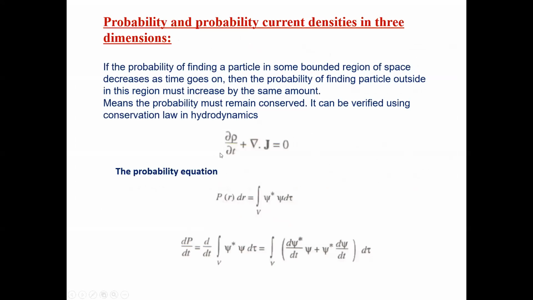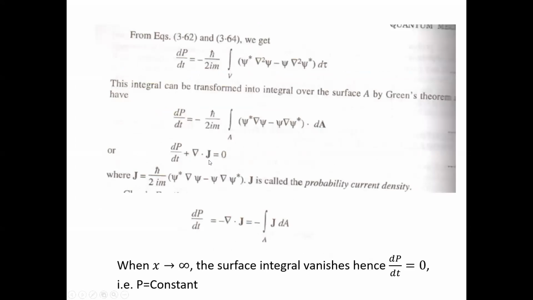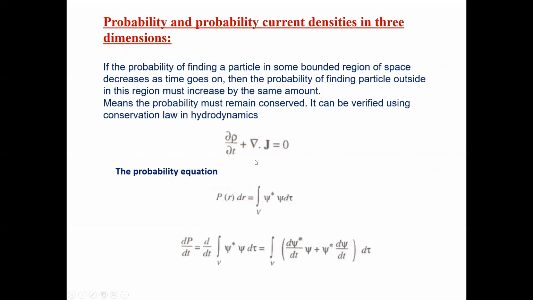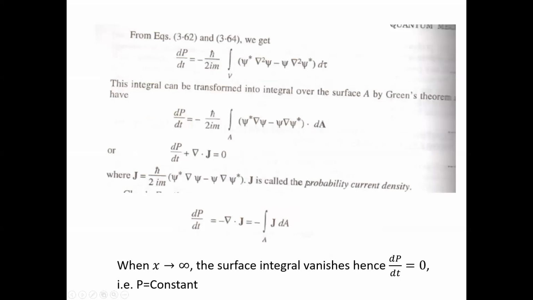Rho is here volume charge density or fluid density. Here P is probability density. J is here simple current density. Here J is probability current density. Okay, so this is our new quantity which is called the probability current density. And you can calculate this J for the given wave function. अगर आप कोई वेव फंक्शन किसी पार्टिकल का दे रखा हो, तो आप सिंपली इसको सॉल्व कर सकते हैं यहाँ पे, और उसको सॉल्व करके प्रोबेबिलिटी करंट डेंसिटी निकाल सकते हैं.